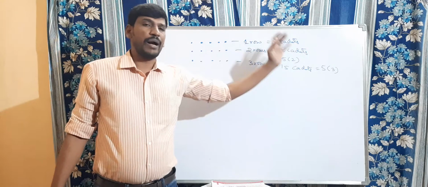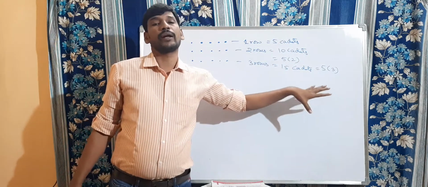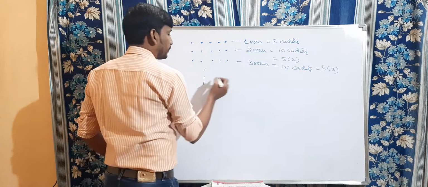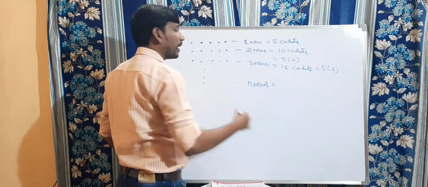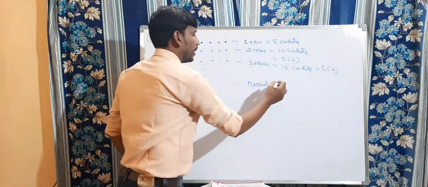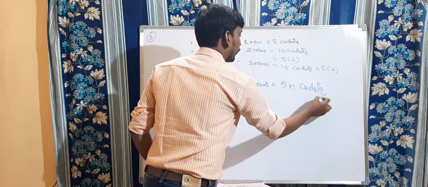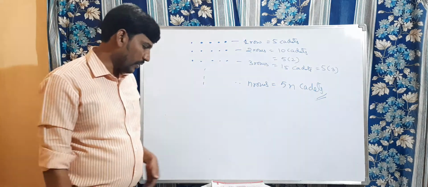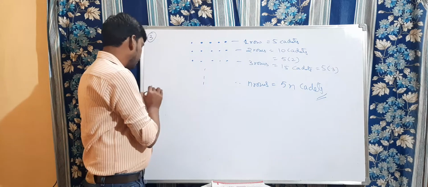When we multiply the number of rows by 5 cadets, it gives the total number of cadets. So like that, if there are n rows, then how many cadets are there? That is 5n cadets. So here we need to multiply, 5n cadets. That's it. Very simple.